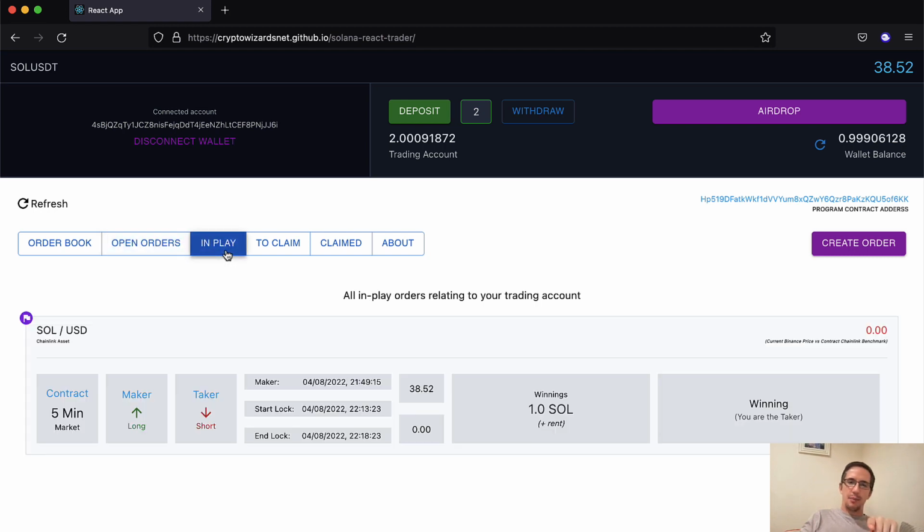It's in this in play because this order is now live, right? A maker has now matched a taker. In this case, I'm a newbie. I've come to this. I'm the market taker. And right now the taker's winning because you are the taker. And actually it's saying now winning because there it was 0. But the reason is because the price is now 1 cent below the price that got locked in.